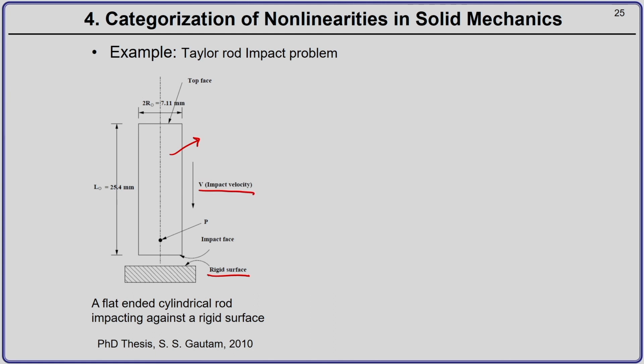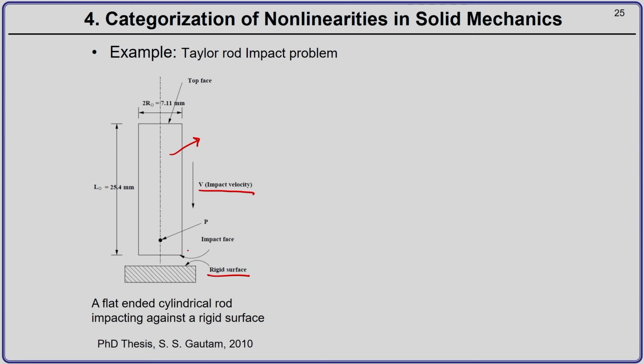Now, you remember, we have shifted from static to dynamic problem. Here velocity comes into the picture. So, what are the different kinds of nonlinearities which are present? The first is plastic deformation of the cylindrical rod. There will be very severe plastic deformation in the cylindrical rod as it impacts the rigid surface.